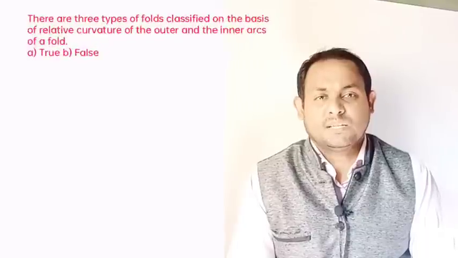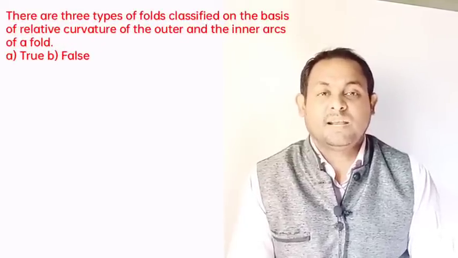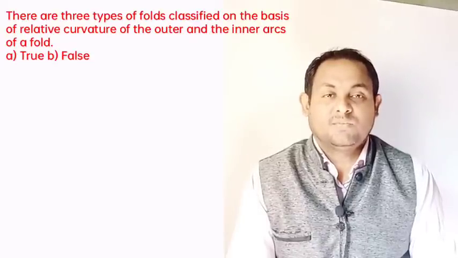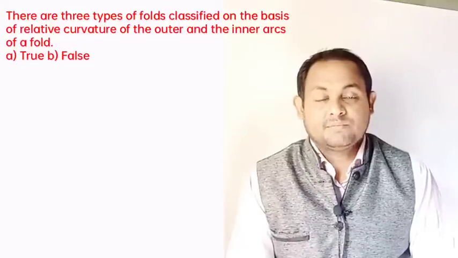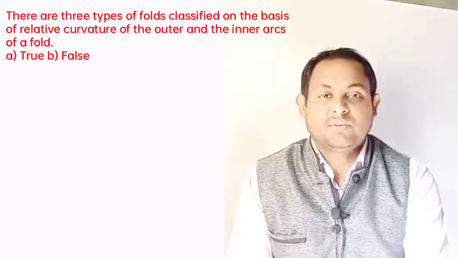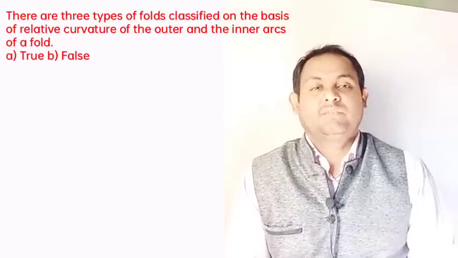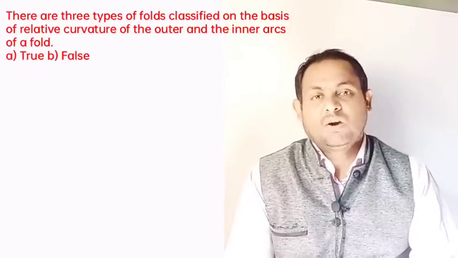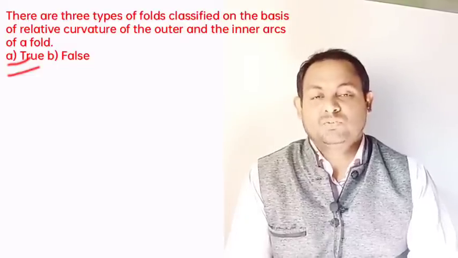And next, another question: there are three types of folds classified on the basis of relative curvature of the outer and the inner arc of the fold. True or false? Ramsay divided all types of folds into three main classes on the basis of relative curvature of the outer and the inner arc of a fold. They are also called class 1, class 2 and class 3 folds. So definitely it is true, option A is the correct answer.